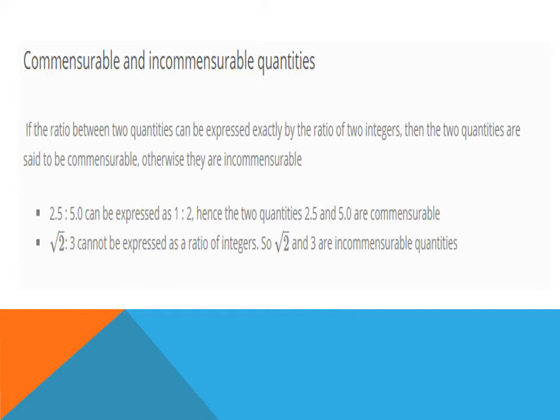For example, 2.5:5 can be expressed as 1:2. Hence, both the quantities 2.5 and 5 are commensurable quantities. Whereas √2:3 cannot be expressed as a ratio of integers. So, √2 and 3 are incommensurable quantities.